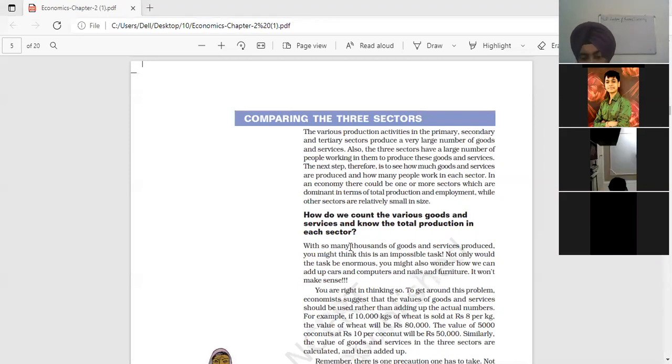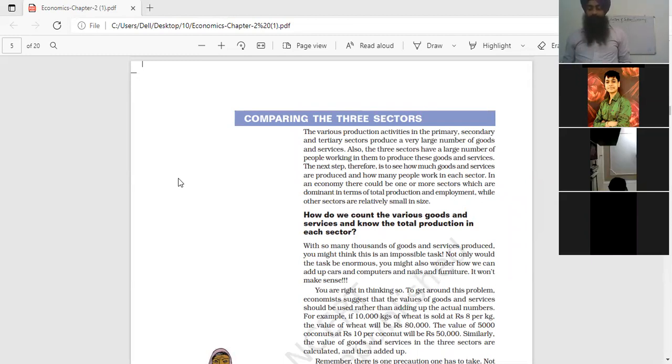Generally, thousands of goods and services are produced daily in the economy. It is almost impossible to count and add up each and every item being produced. This task is huge and enormous.